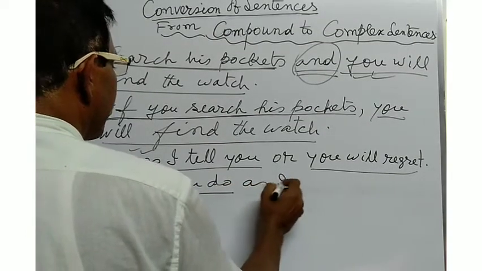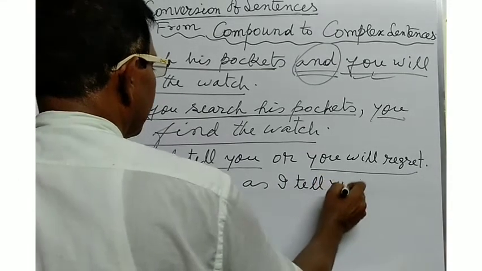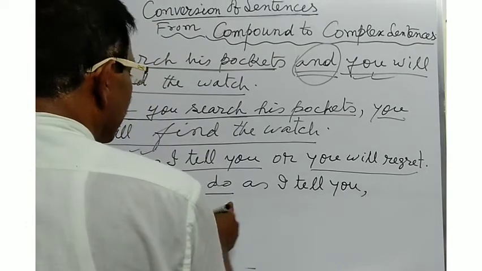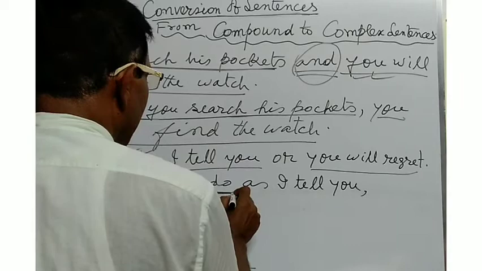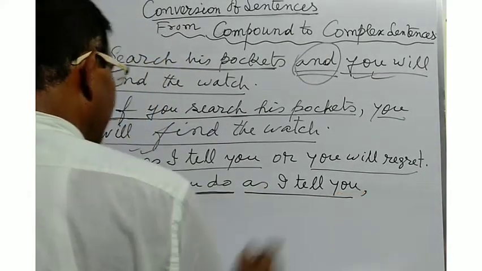Unless you do as I tell you. Here this is the subordinating clause. "As I tell you" is also another subordinating clause.